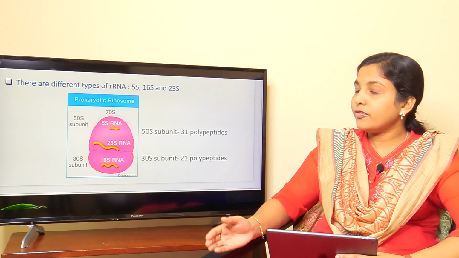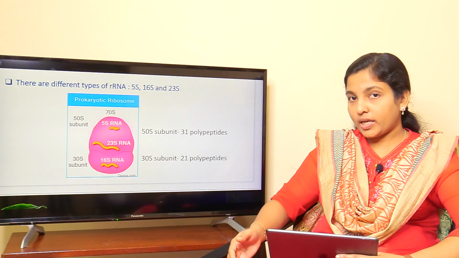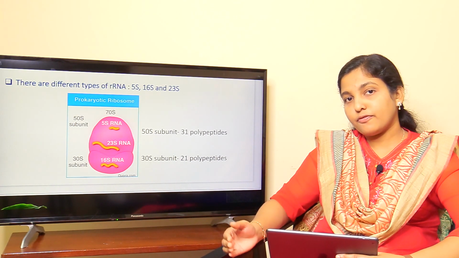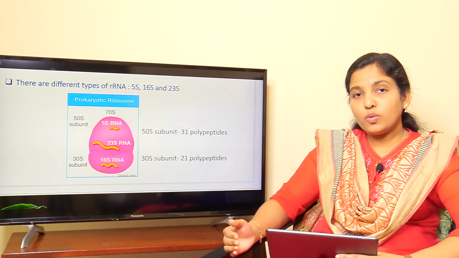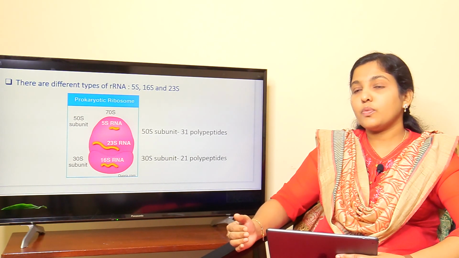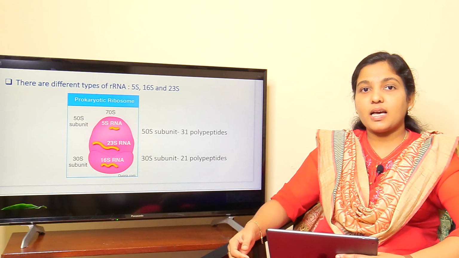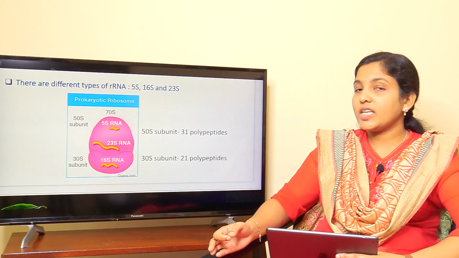Then, in the 50S subunit of prokaryotic ribosomes, we can see 5S rRNA and 23S rRNA. Along with these two rRNAs, 31 different types of polypeptides are also present in the 50S subunit.